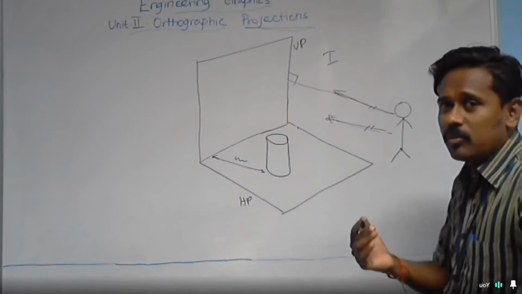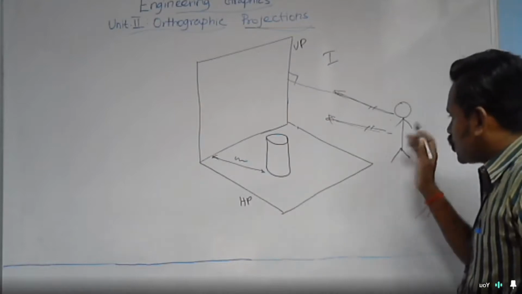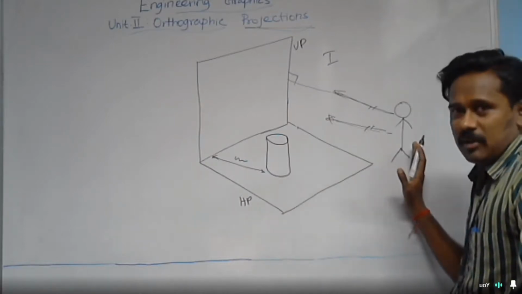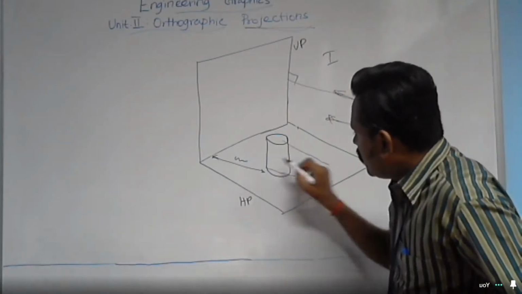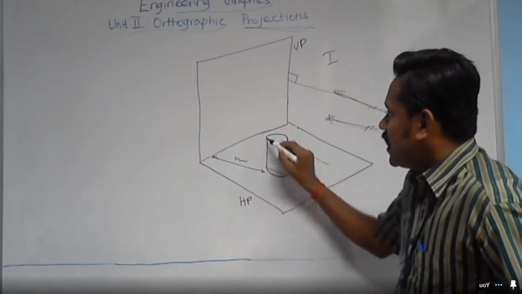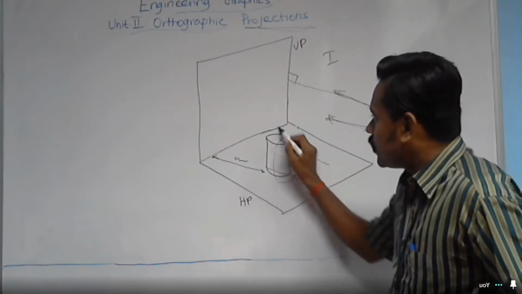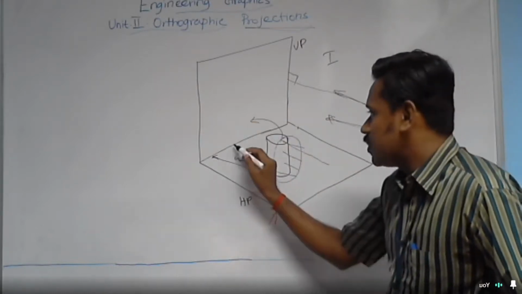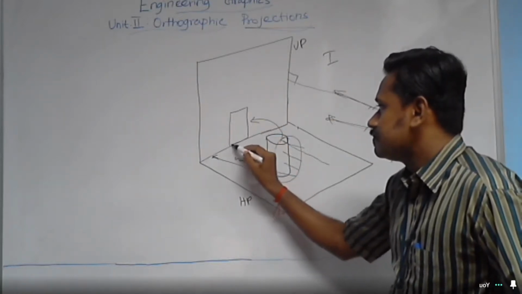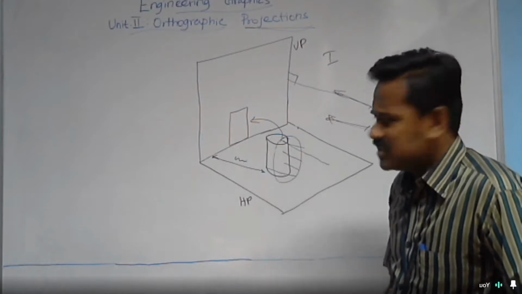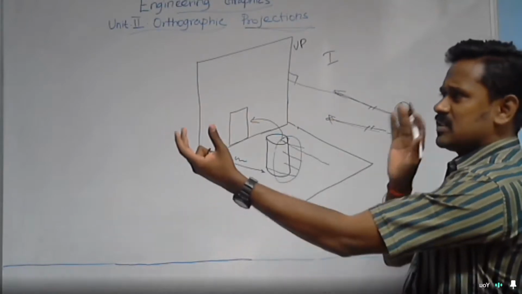For example, now I am going to prepare the front view of the object. For that, you should stand in front of the vertical plane and see the object. The rays of sight fall on the object in this way, and the vision you obtain will be produced on the screen. The view will be like that. Am I right? Is what I drew right? See, a cylinder is there. I am seeing that cylinder straight on.